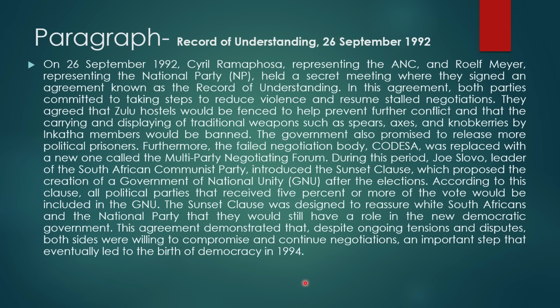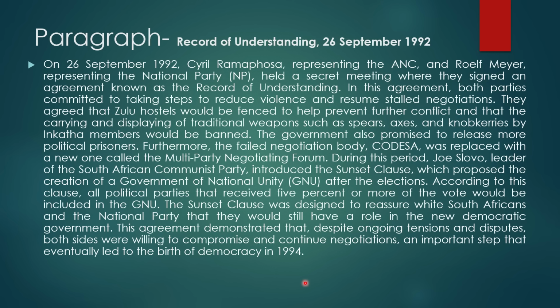In this agreement, both parties committed to taking steps to reduce violence and resume the negotiations. They agreed that Zulu hostels would be fenced to help prevent further conflict and that the carrying and displaying of traditional weapons such as spears, axes, and knobkerries by Inkatha members would be banned.